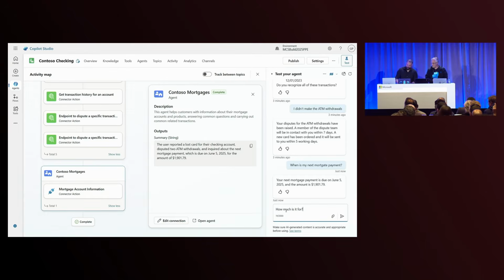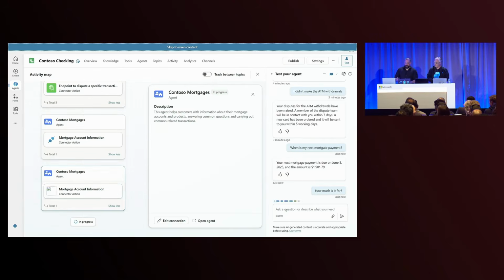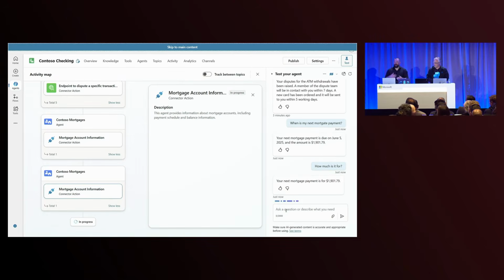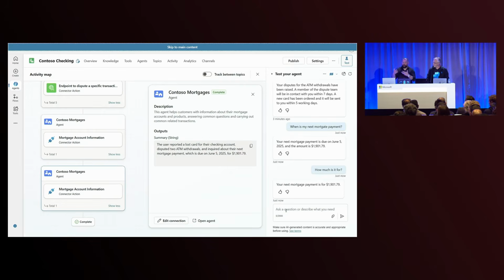And then the cherry on top is actually I have contextual questions afterwards. So it also knows and pulls out history and knows, okay, I can still use my next agent. I'm going to use the context of the window or the conversation history and answer additional questions. In this case, my next mortgage payment is actually pretty low.